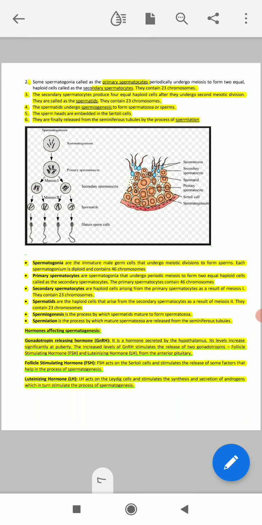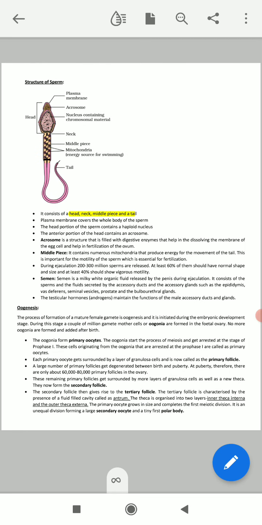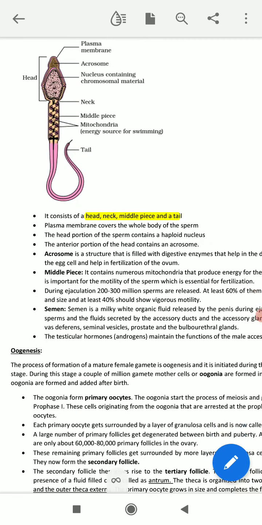Next are the hormones: which hormone affects which gland, what their names are and what their functions are, because we all know spermatogenesis is a hormone-regulated process. And the last thing is the structure of sperm. This diagram of the structure of sperm is very important for your exam, so please practice it properly.